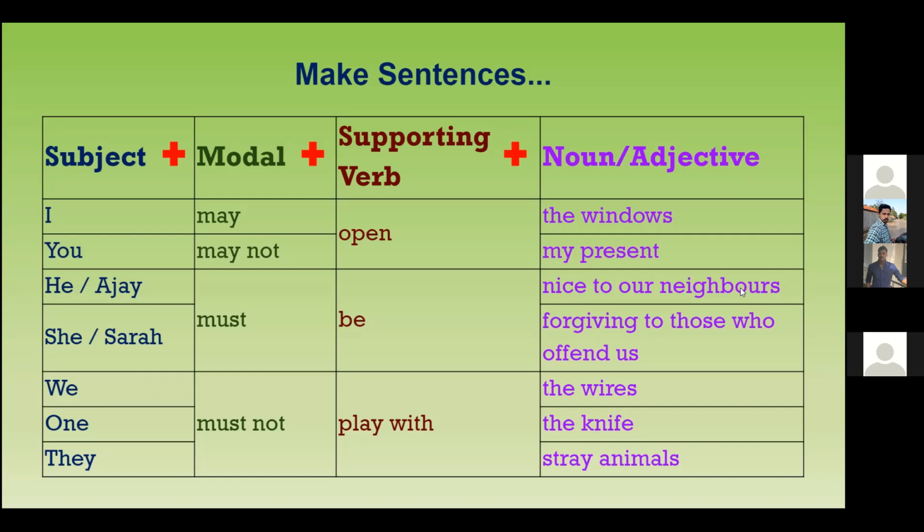Stray meaning. You all know what it means? Stray animals, right? No, I don't understand. Stray meaning, I don't understand. Jaren, can you explain to them?